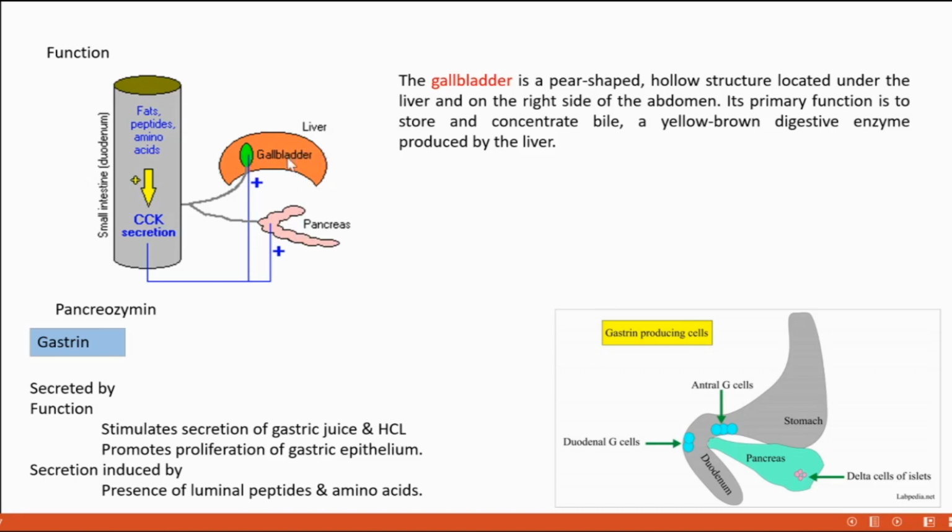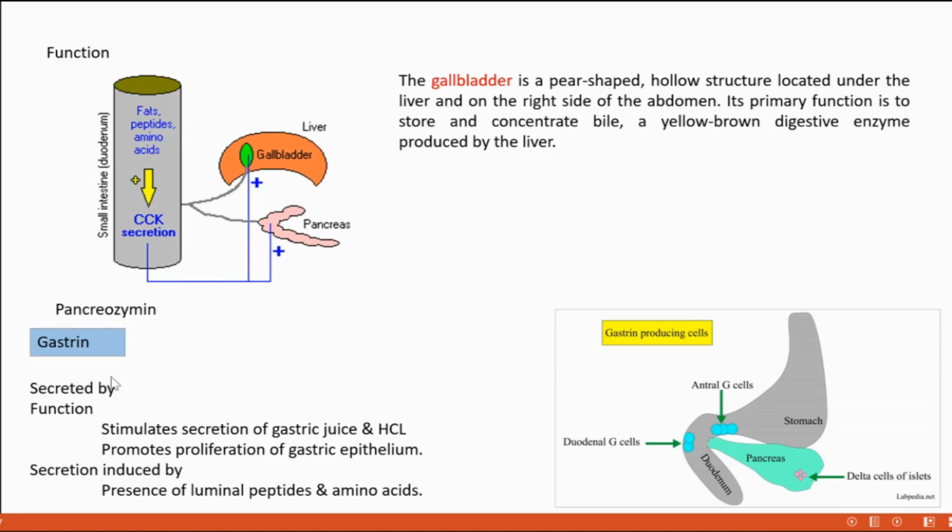The gallbladder, we know, stores the bile juice secreted by the liver, and bile is released by the gallbladder by its contraction. The gallbladder is a pear-shaped hollow structure located under the liver on the right side of the abdomen. Its primary function is to store and concentrate the yellow-brown digestive fluid produced by the liver. That's the role of cholecystokinin. Here we need to understand when it is secreted and what its action is. As it stimulates the pancreas, it is also called pancreozymin.